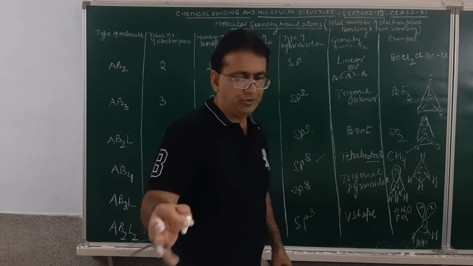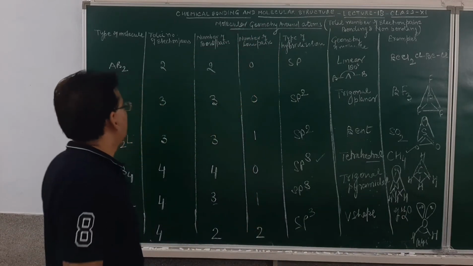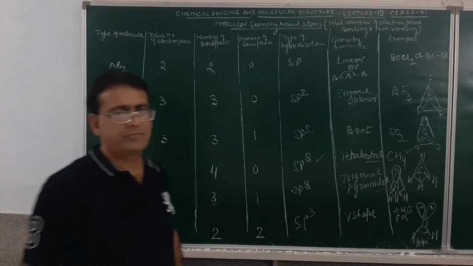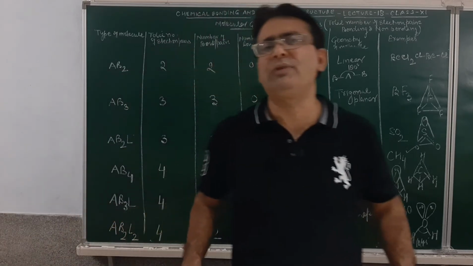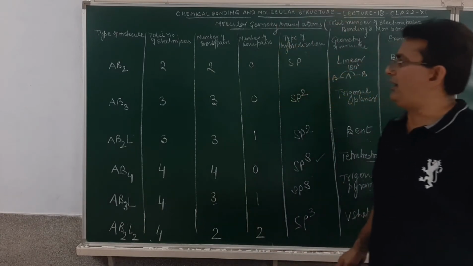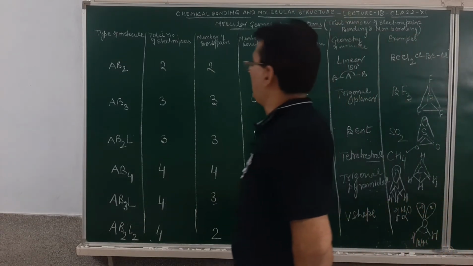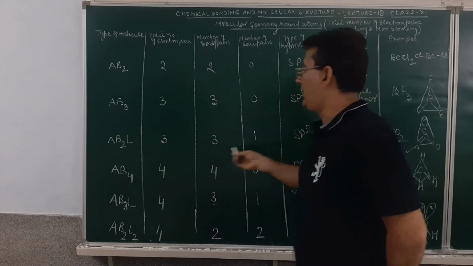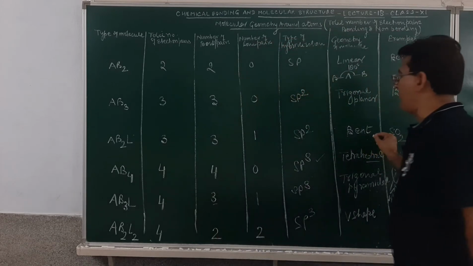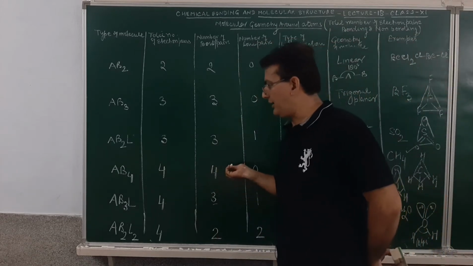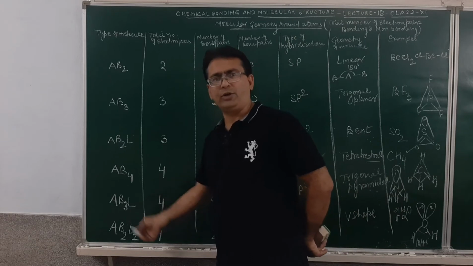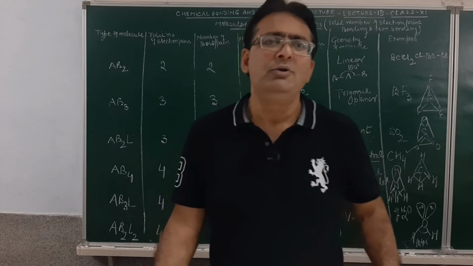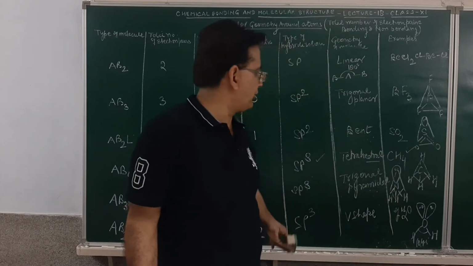So depending upon the total number of electron pairs, the molecule will have a regular geometry if all the pairs of electrons are bond pairs. However, if the molecule has bond pairs as well as lone pairs of electrons, the molecule will have an irregular or distorted geometry. As for example, AB3 is a regular geometry, trigonal planar. AB2L, the geometry will be bent. AB4 regular is tetrahedral, AB3L with one lone pair is trigonal pyramidal, AB2L2 with 2 lone pairs will be a V-shaped structure, as for example in the case of a water molecule.